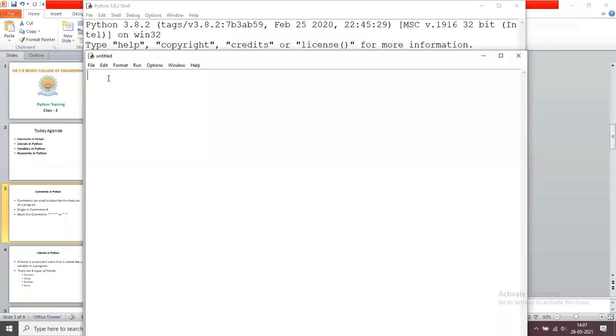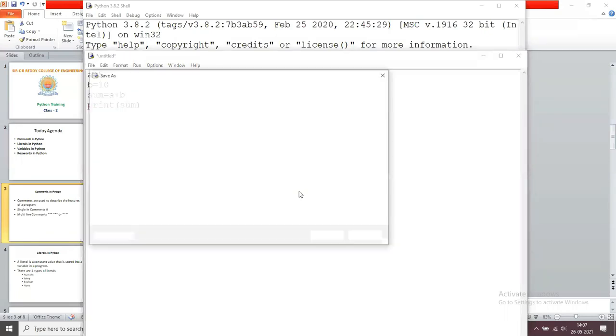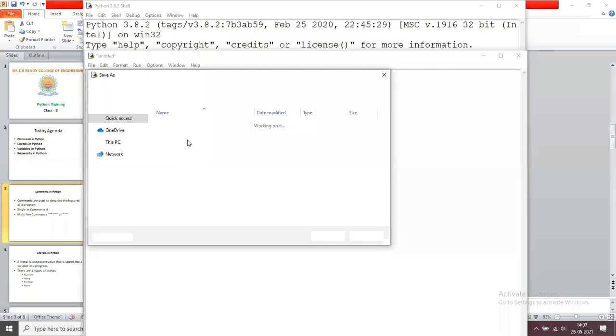Here I'm taking two variables, a equals 5 and b equals 10. Now I'm going to find the sum of these two numbers, a plus b, and print this sum. How can we execute this program? By using Run Module. In the menu bar there is a Run option. If you select Run Module, before executing the program you have to save it. So I save this program.